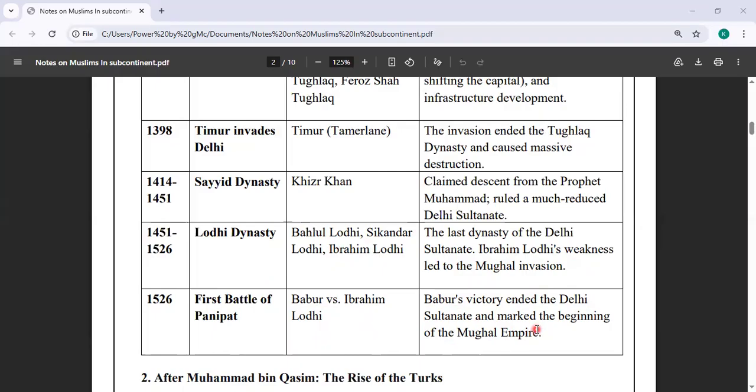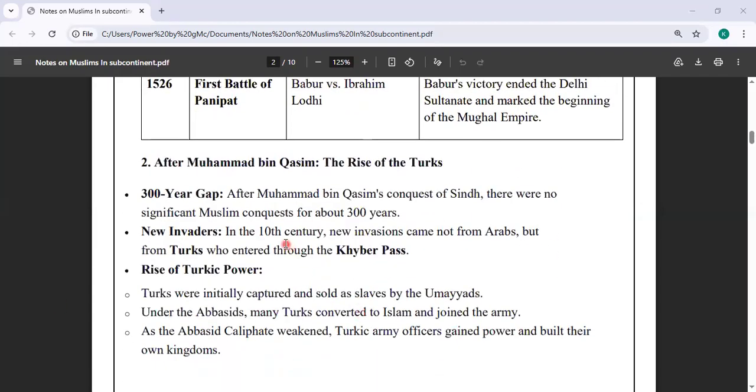Timeline we must know for a general idea of how things work, and it will be helpful for you to understand the main points. Now, when we officially start talking about the important things, we first talk about what came after Muhammad bin Qasim: the rise of the Turks, how it happened, and what it led to.